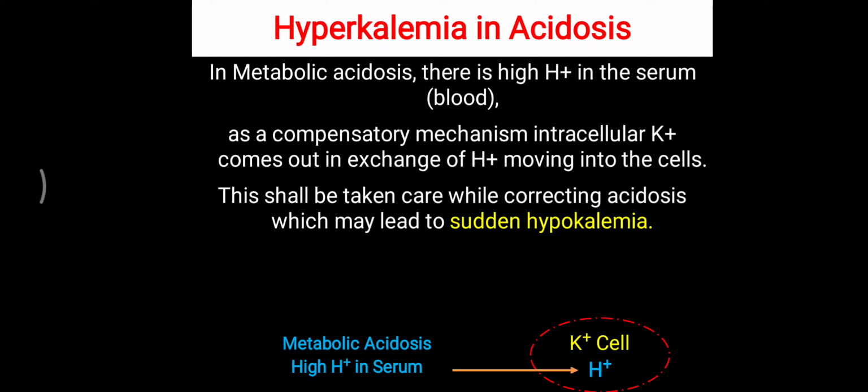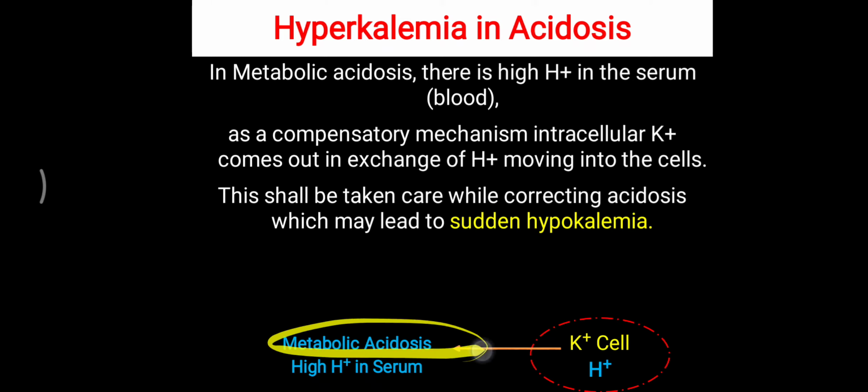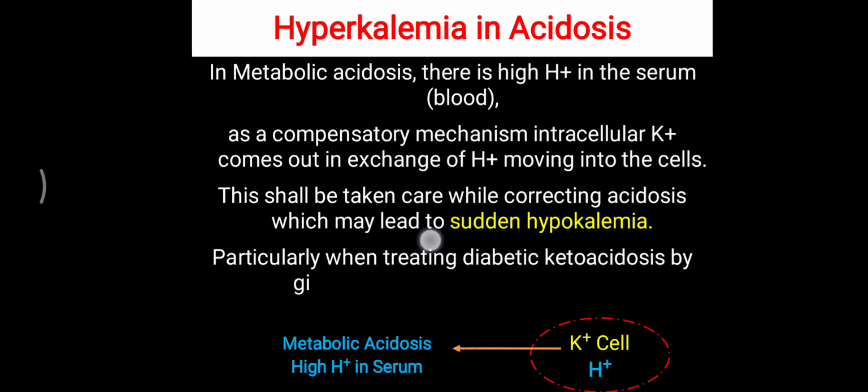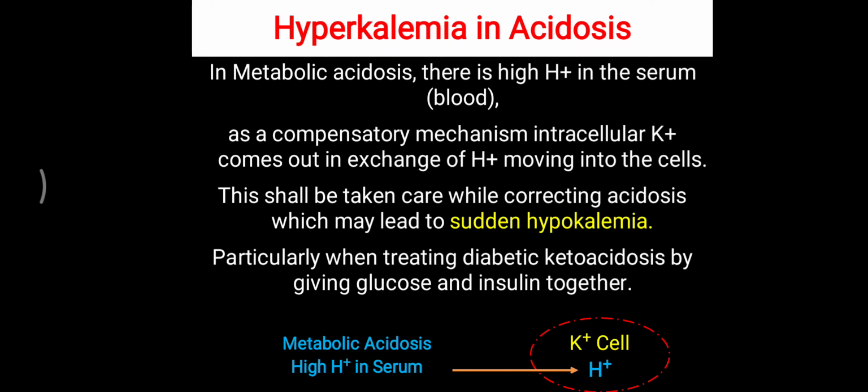sudden hypokalemia. Suppose you are treating a patient of metabolic acidosis, and you give a proper treatment but a quick treatment, in a short duration. Then suddenly the potassium that came outside will go back inside the cell quickly, and this sudden shift of potassium from the serum into the cell can lead to sudden hypokalemia, and cardiac events will be there. So to prevent these cardiac sequelae, we have to correct this metabolic acidosis slowly, or over a proper duration.